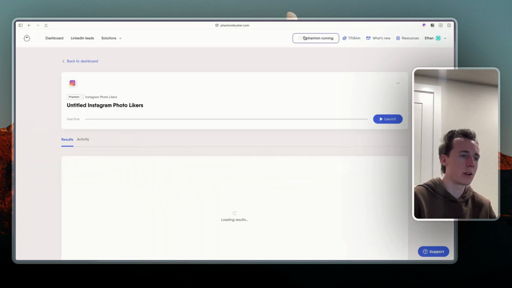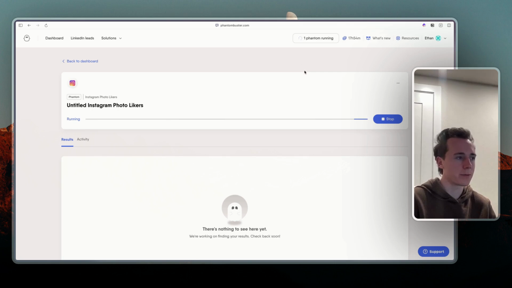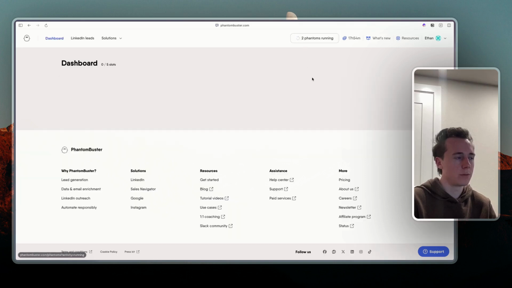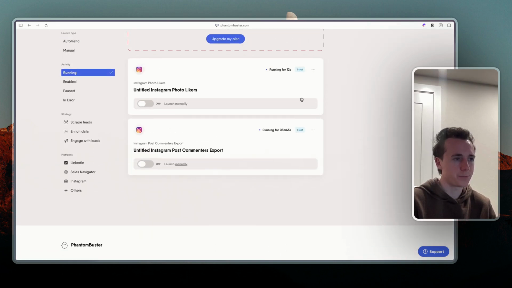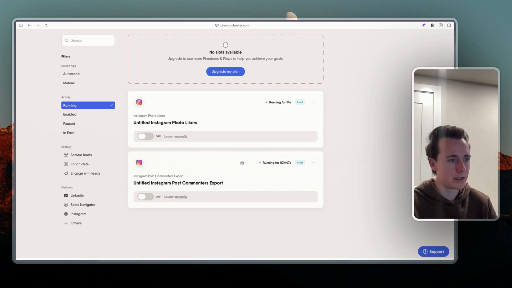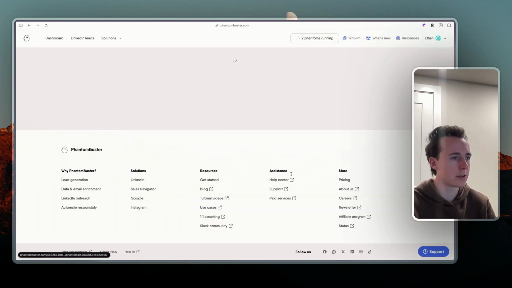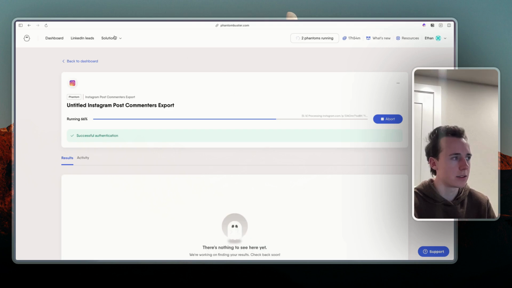You can see the other one's running up here. Now we'll have 2 different phantoms running. Boom. So now we have, these are the 2 that are running. Now let's see where this one is at. The progress on this one is 66%.